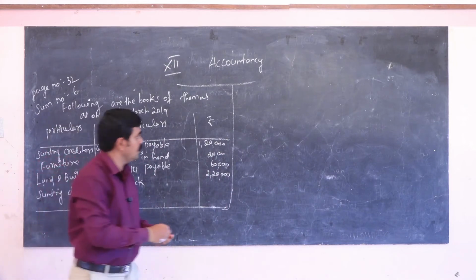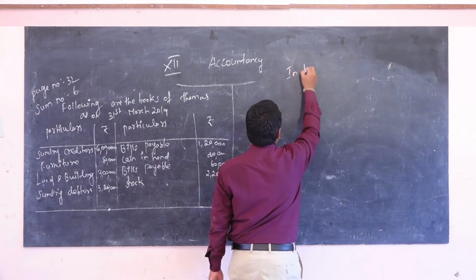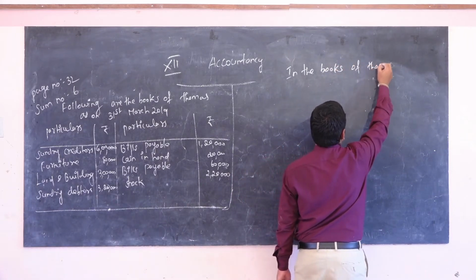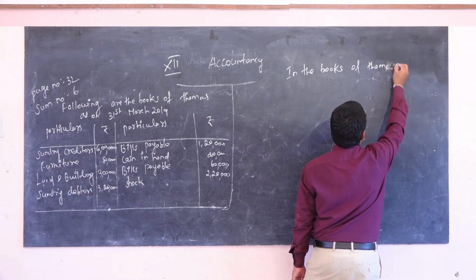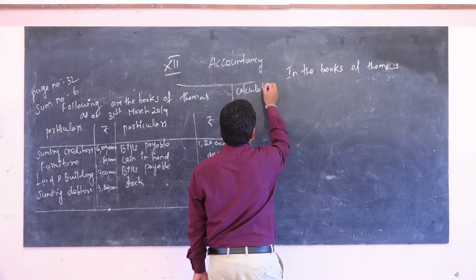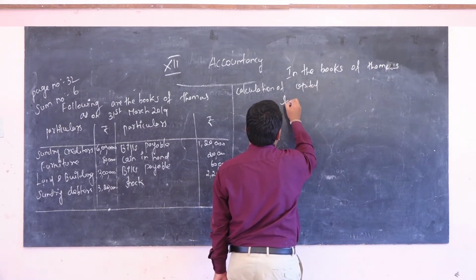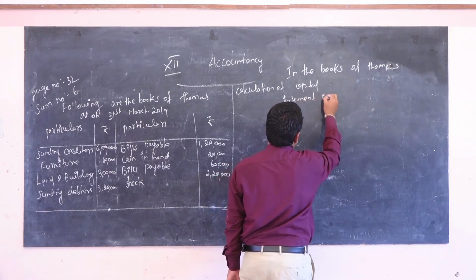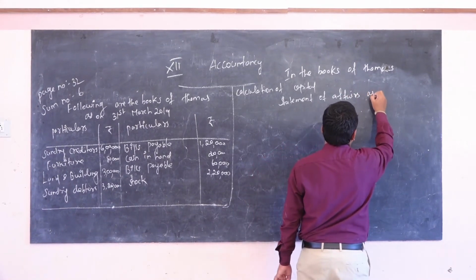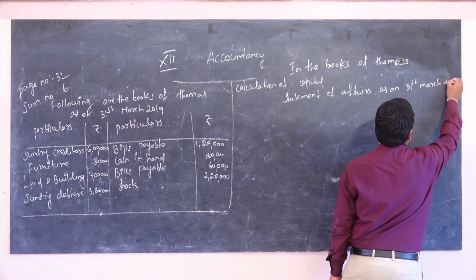So how will you find it? In the books of Thomas, calculation of capital, statement of affairs as on 31st March 2019.